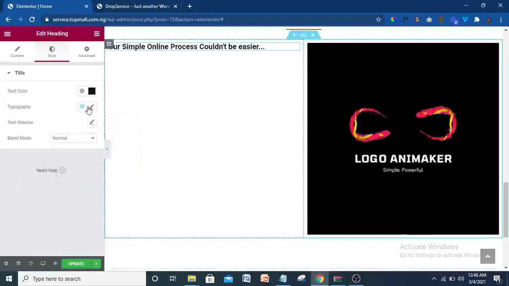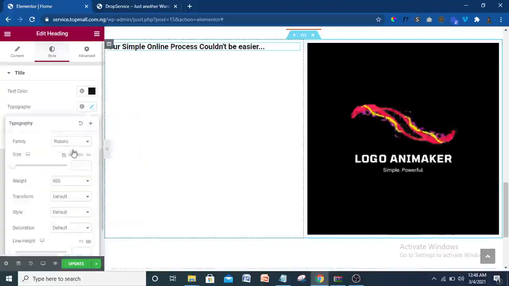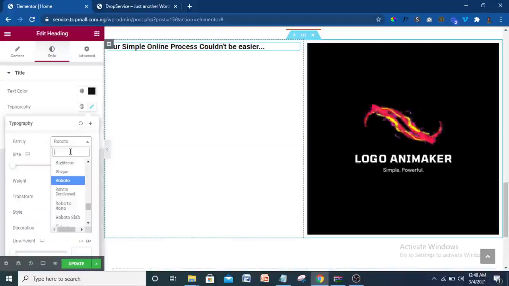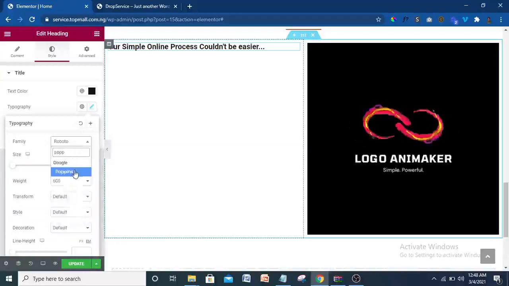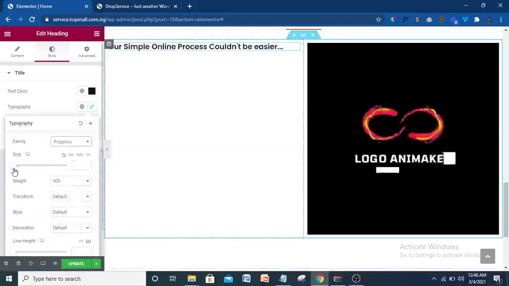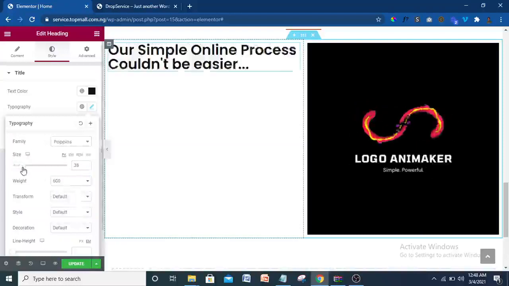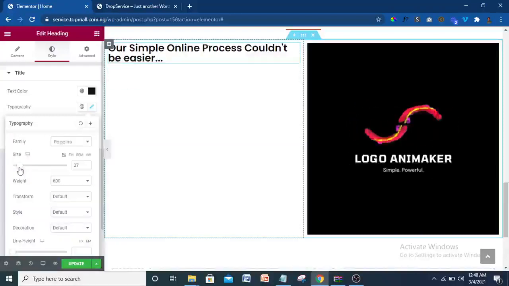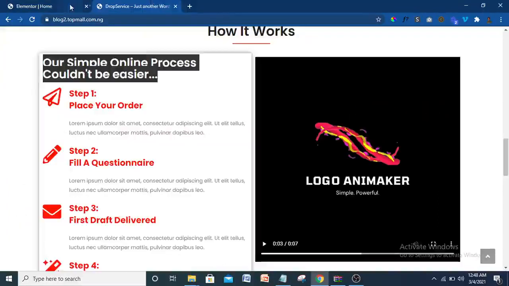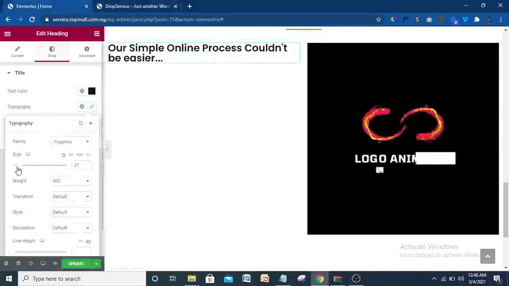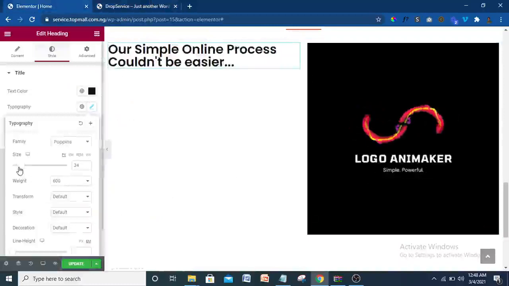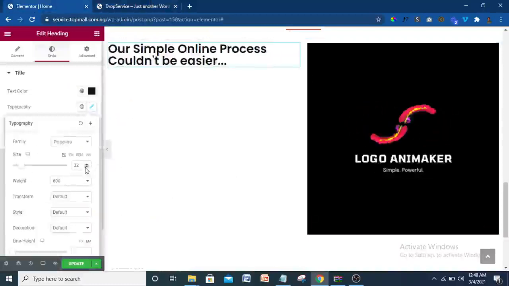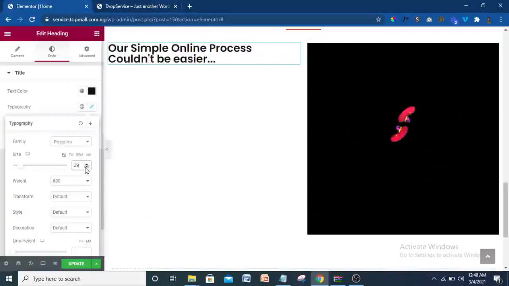Then the typography should be Poppins. We'll be using Poppins, so please make sure that you use a consistent typography, a consistent font. So I'm going to do that. I'm going to increase the size just a little bit like that. I think this is enough. Okay, I think that is enough there. So it's coming together little by little, isn't it? So let me make it a little bit bigger. Okay, let's see. I think this is good like this.